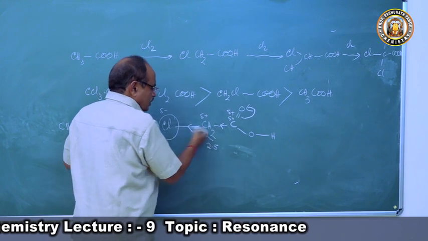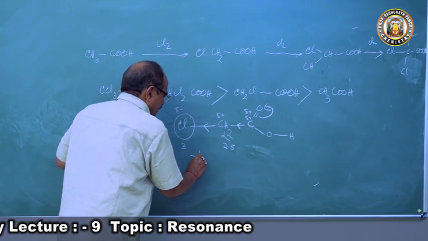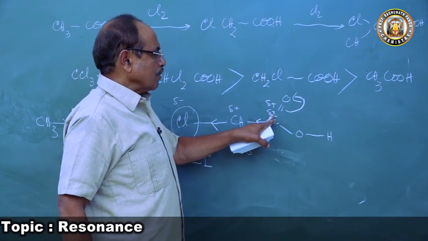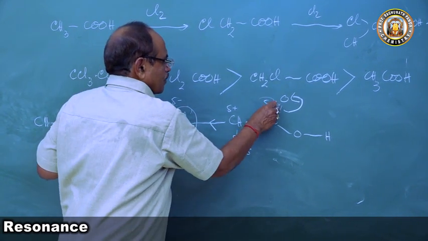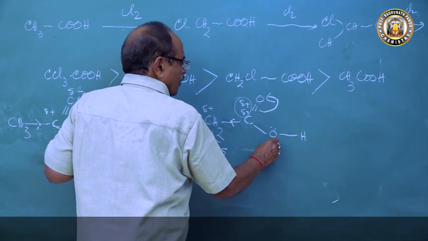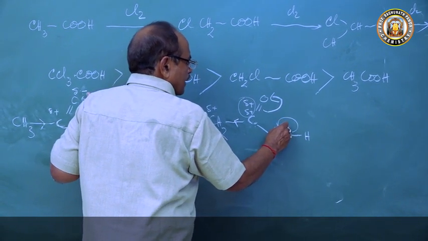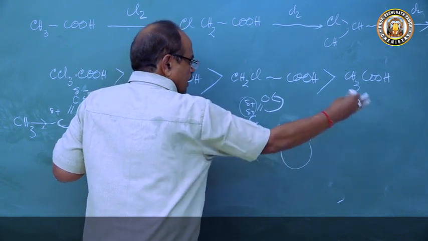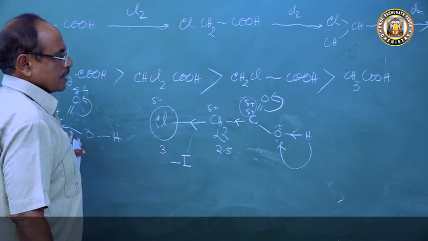And because of the minus I effect, the carboxyl carbon will have 2 positive charges. The carboxyl carbon will have positive charges. Hence what will happen? This proton will go more easily. This proton will be lost more easily than in acetic acid.